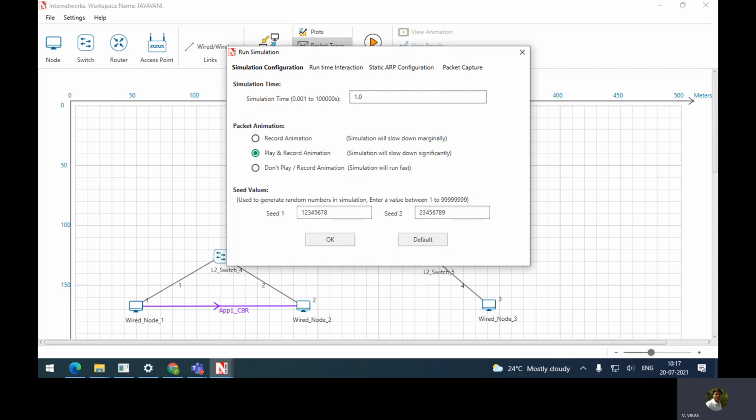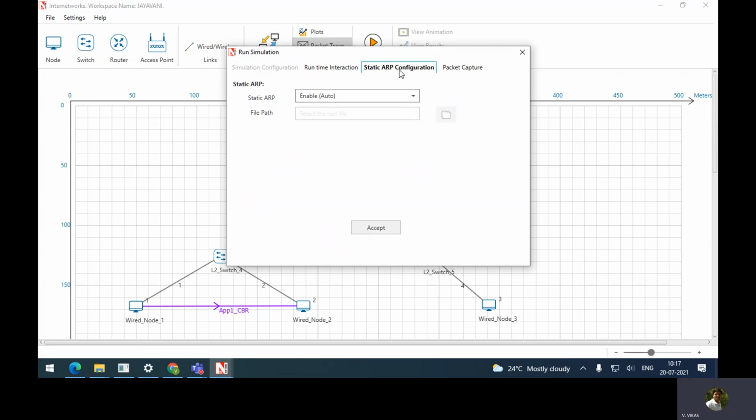Then go to static ARP configuration. Static ARP is enabled, but for this experiment, you need to disable that.